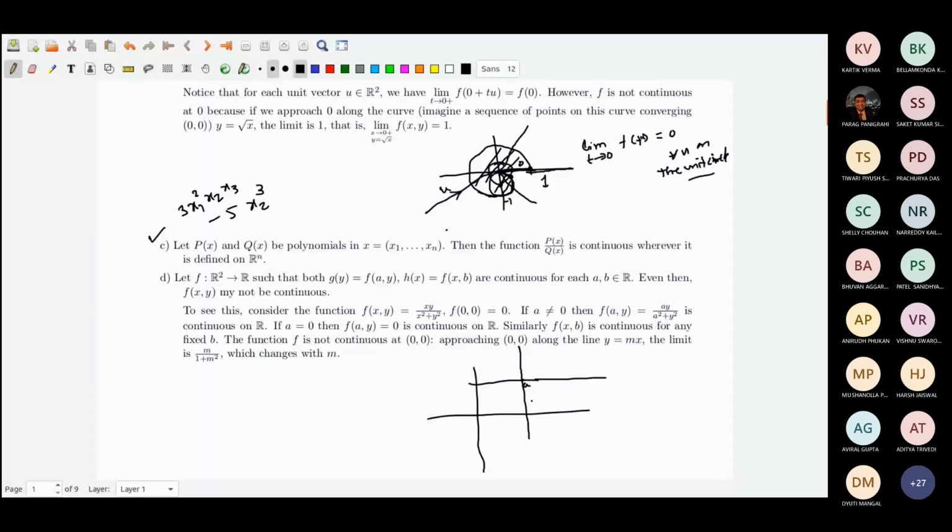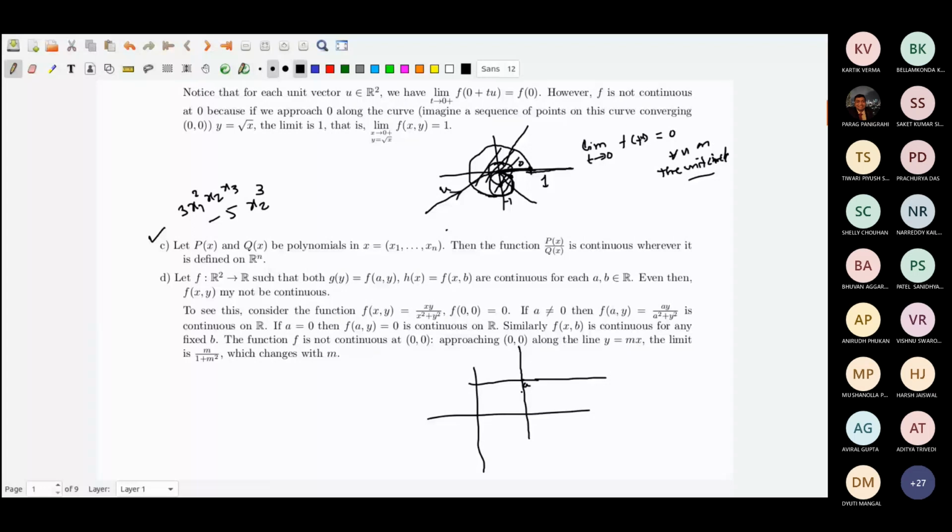When I'm drawing a line passing through a parallel to x-axis, I have a single line, and on that the single variable function is continuous. It is given. And on the line parallel to y-axis passing through a, the function is also continuous.